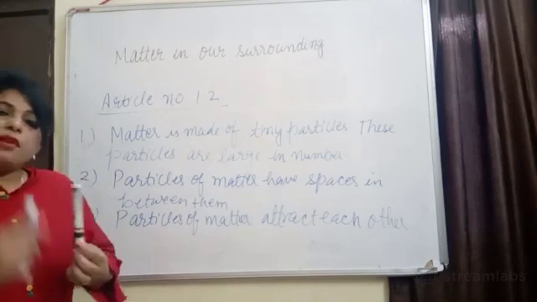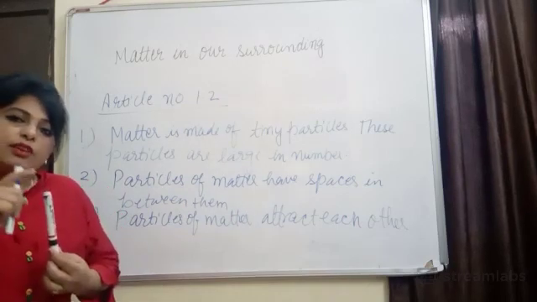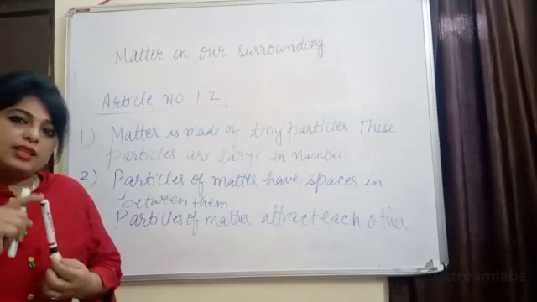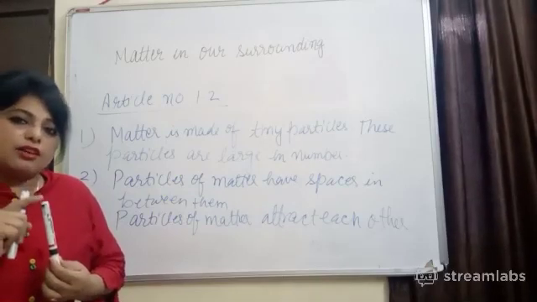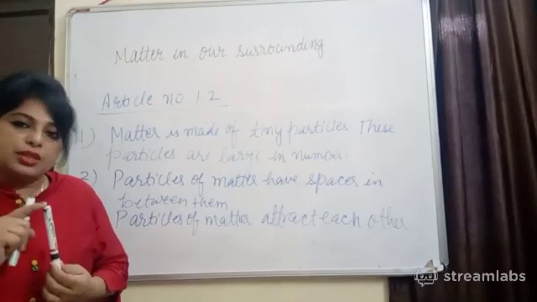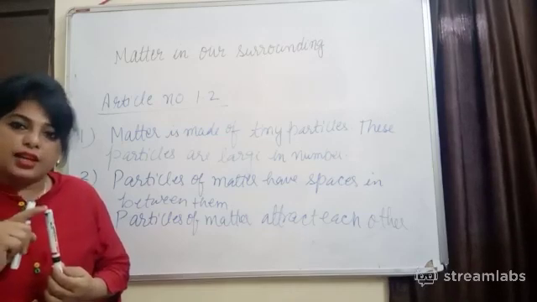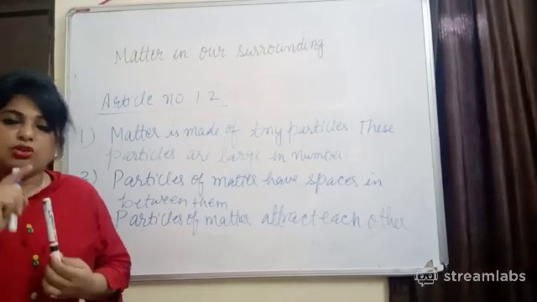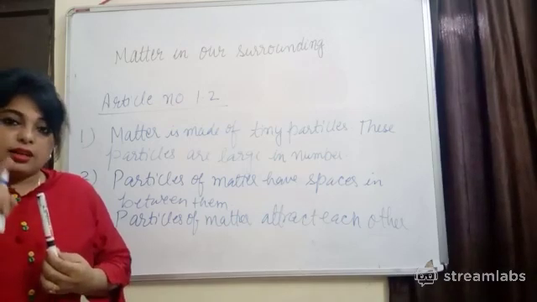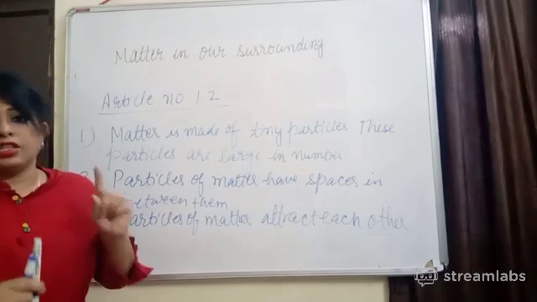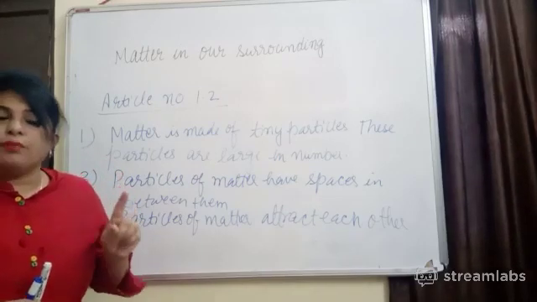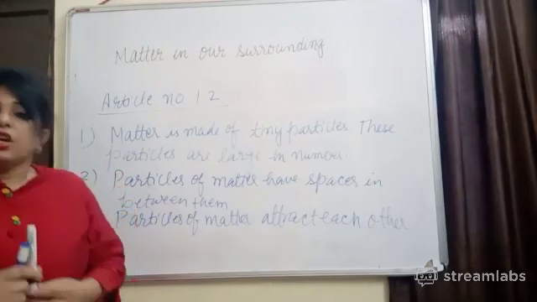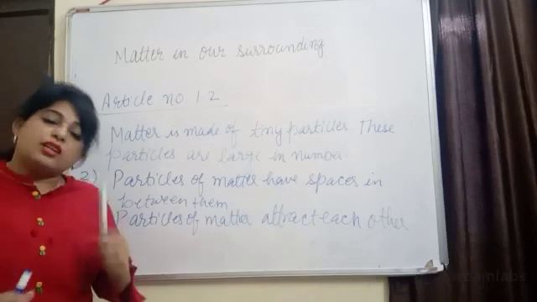Why? Because when we light an incense stick, it will produce gases, and gases have maximum kinetic energy and the least intermolecular force of attraction. Due to this, they are free to move in any direction. They will show random motion. Since it is a hot gas, the kinetic energy will be high, because temperature is high, and temperature is directly proportional to kinetic energy. Due to this, it will move fast.